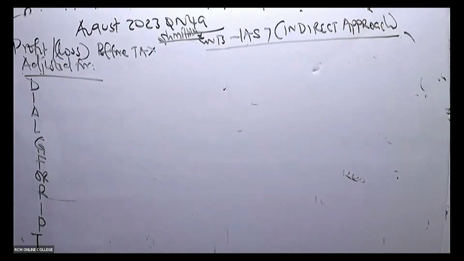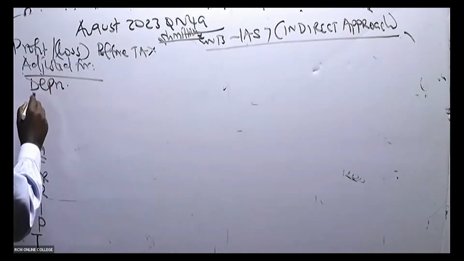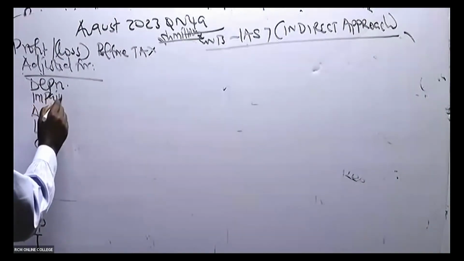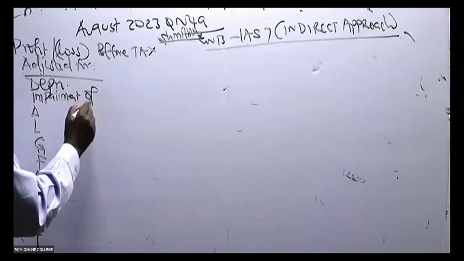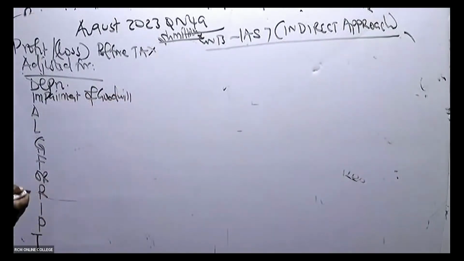So then straight away, we know that this first D is depreciation. So depreciation, we have impairment of goodwill, and of course, other assets, we are told they are impaired. But in most cases, it's impairment of goodwill, right? Like now at your level, this is not easy for you to get because here, we don't do group cash flows.